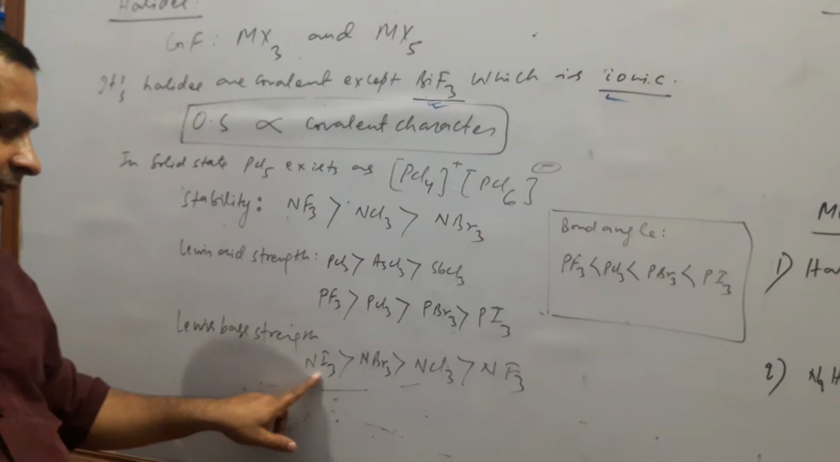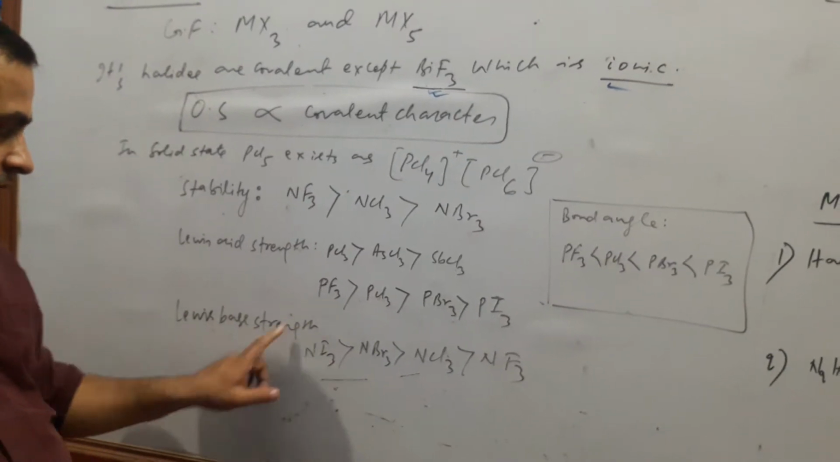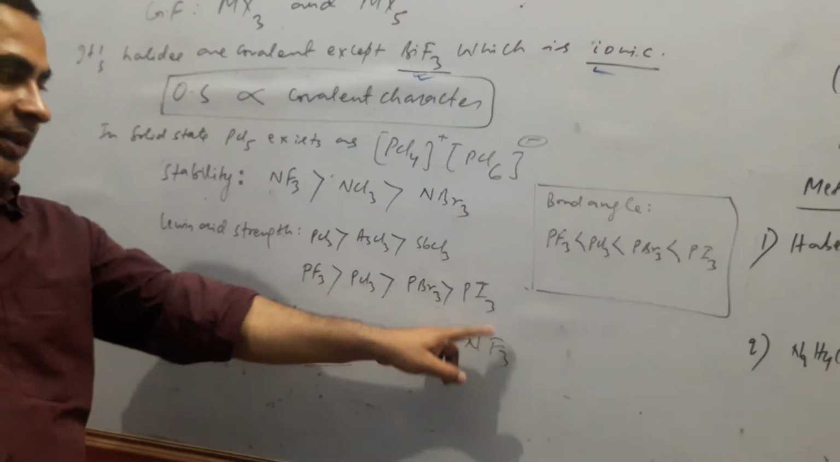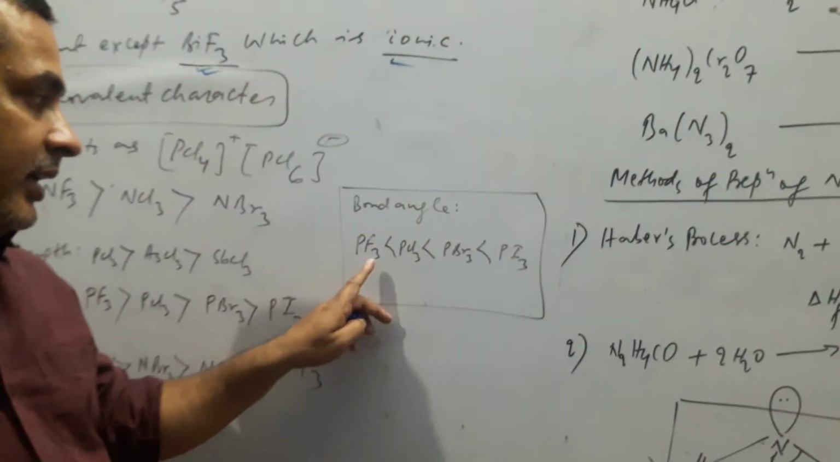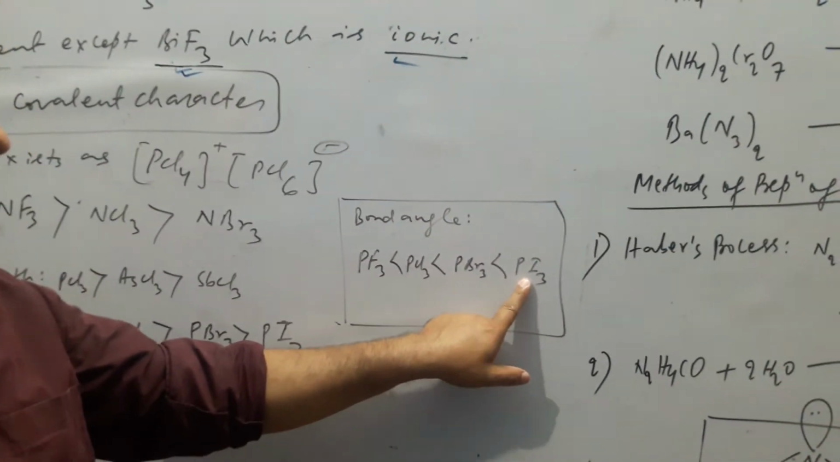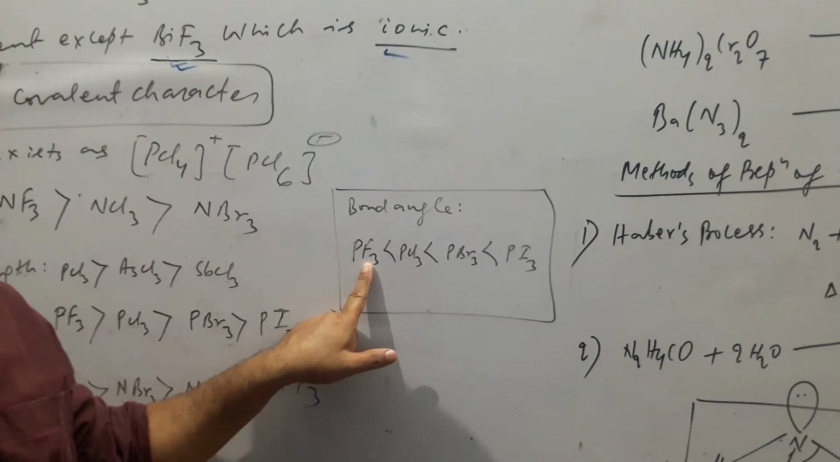For Lewis base strength, NI3 is the most basic and NF3 is the least. Here, the bond angle of PI3 is much greater than that of PF3.